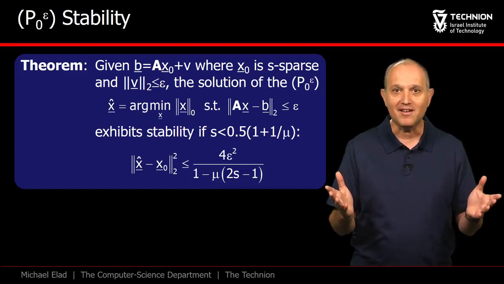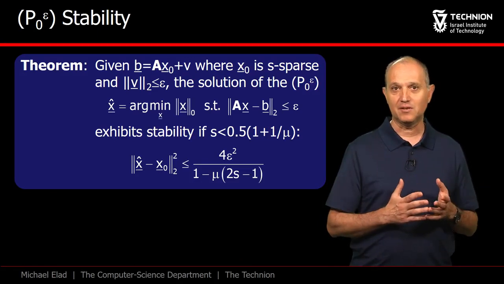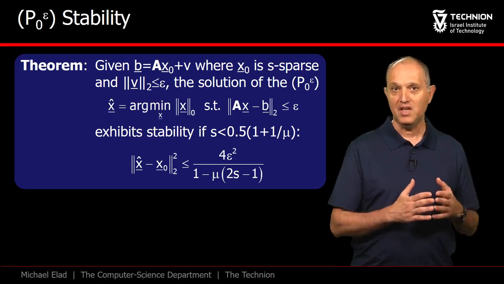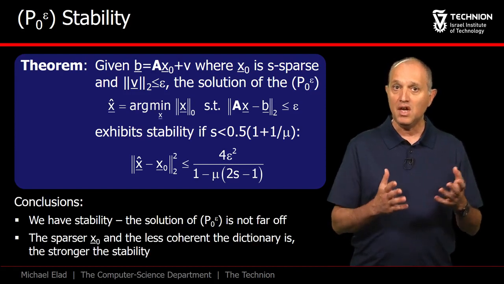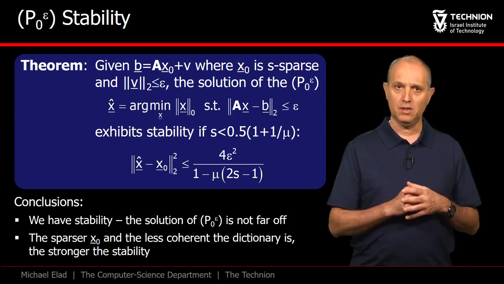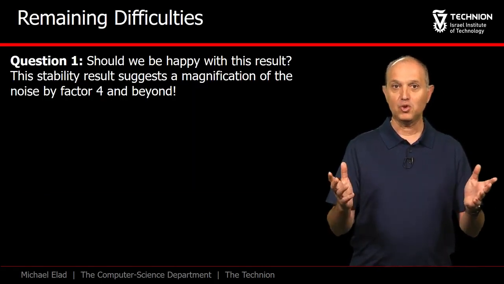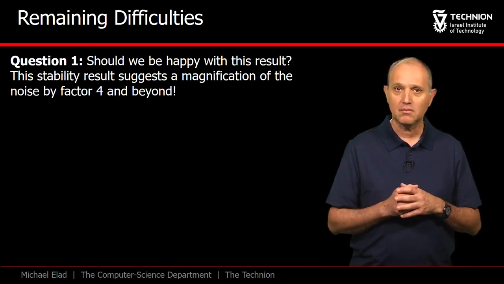That's it. We are done. We just got a stability result. And here it is posed as a theorem. It says that x hat is not far from x naught, as the distance between the two in L2 is small, proportional to epsilon. So what do you think? Should we be happy about this outcome?